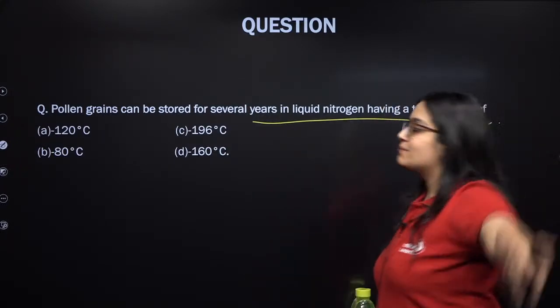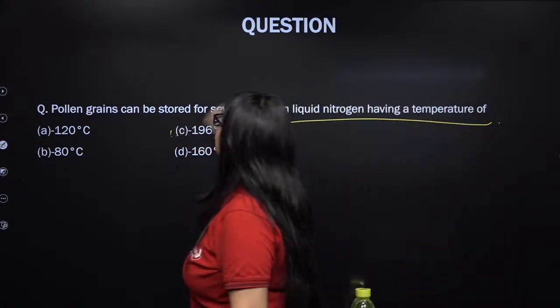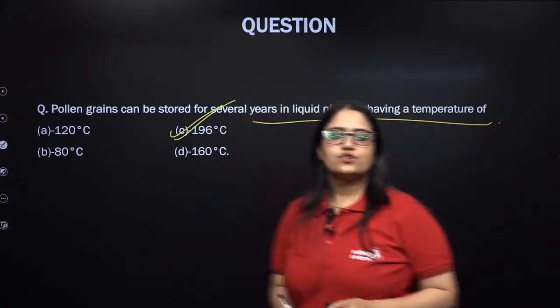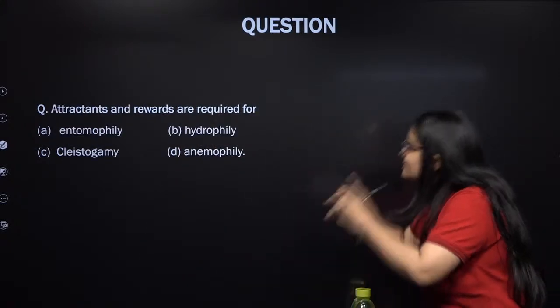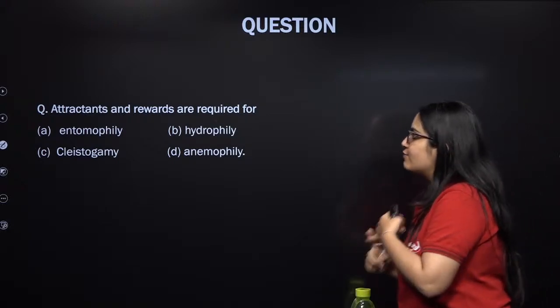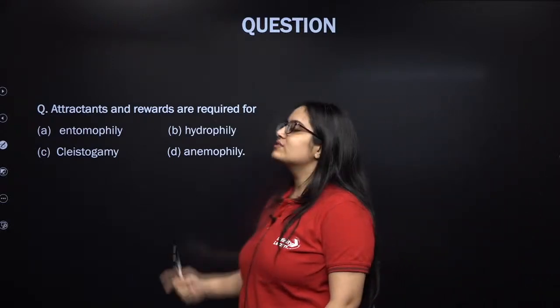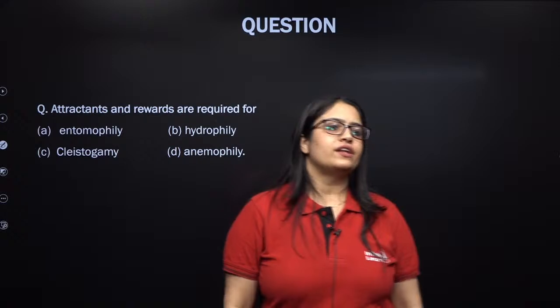That's absolutely correct. Minus 196 degrees centigrade. Next question. Attractants and rewards are required for which type of pollination?